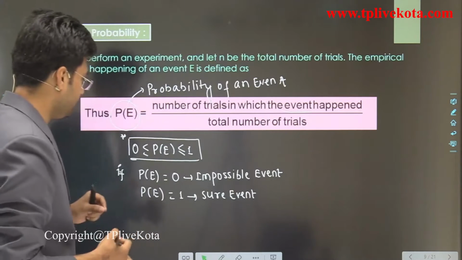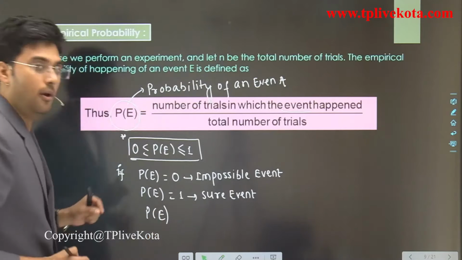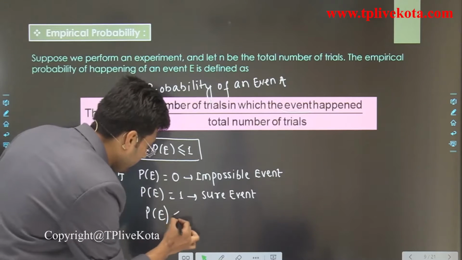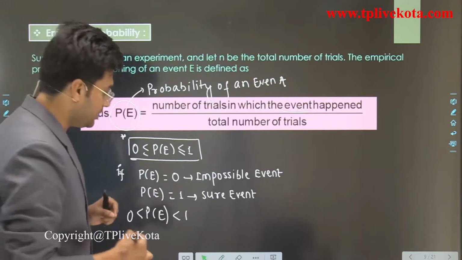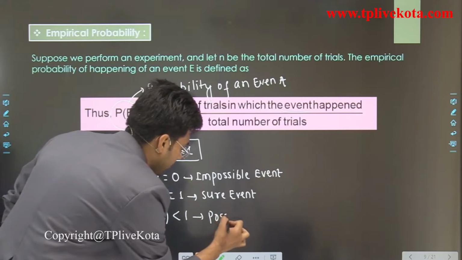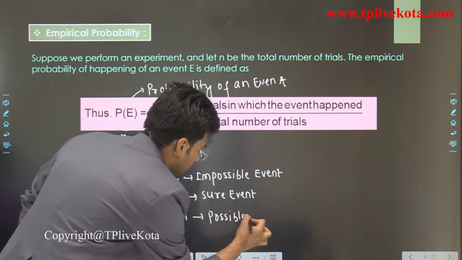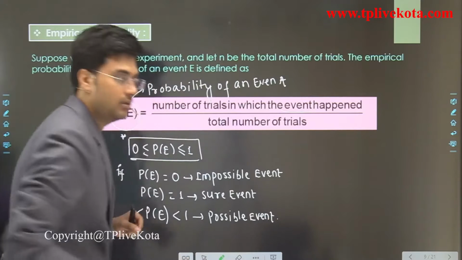And students, if the probability of any event is less than 1 and greater than 0, then we can say that this event is a possible event. Clear?